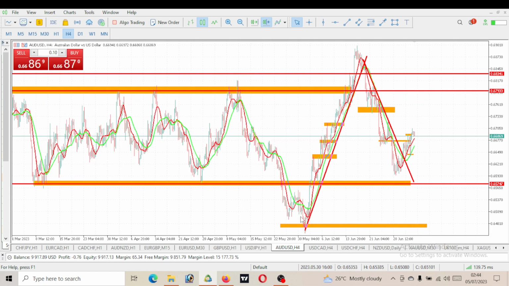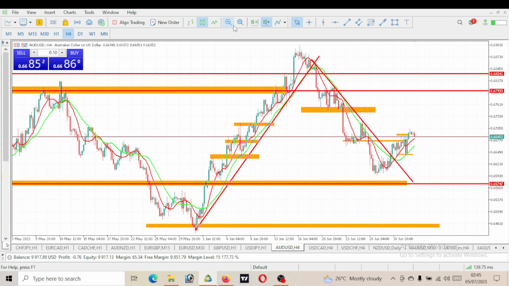Eventually, this was like a breakout. A lot of traders were actually hoping to see a buy from here, which of course was supposed to give us that buy, but it took out a lot of traders. Came here, a lot of traders were selling, took out a lot of traders. So with this movement, AUDUSD is actually dropping right now.